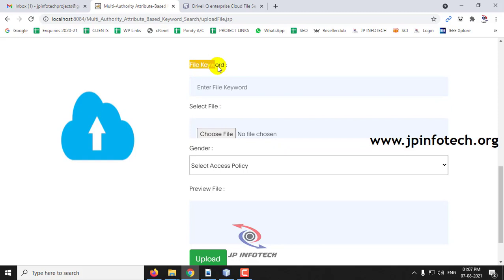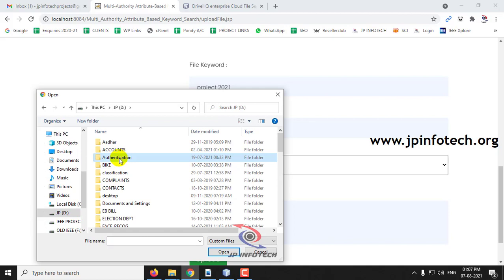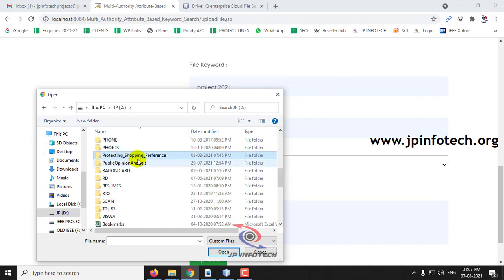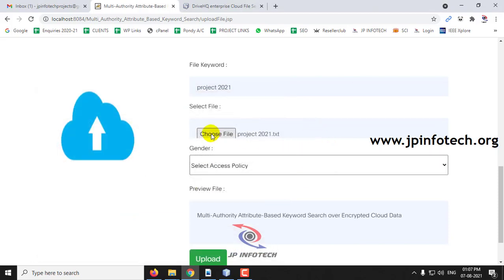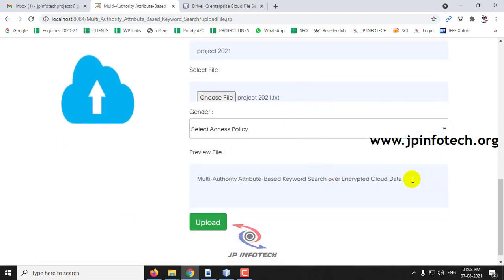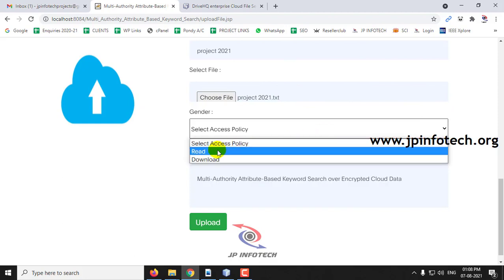So here the first thing is the file keyword. So let me enter the file keyword as project 2021 and select the file. So go to the location where we have created the file. So now let me select this, and once you have selected the file, here you can preview the data that is inside the file. So it is being selected, and here you can select the access policy, that is whether they want to read it or download it.